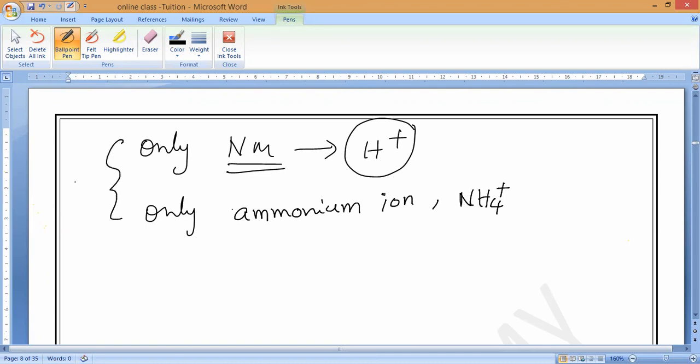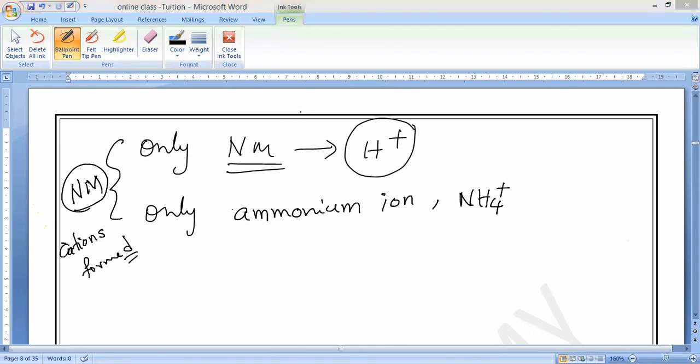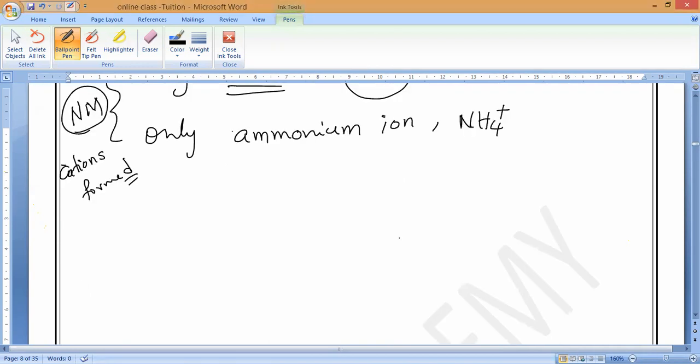Cations formed by what, guys? Cations formed by non-metals, please remember, all of you. That is one. Okay, guys? Yes, sir. Other than this, no non-metal will form cations. Is it okay, guys? Yes, sir. This is what is called cations.